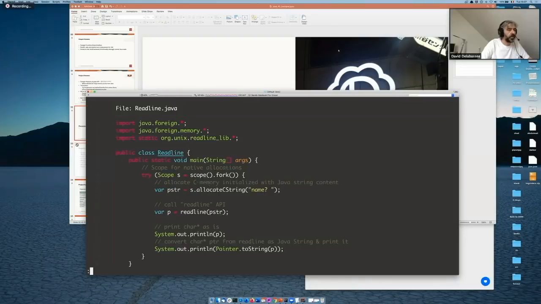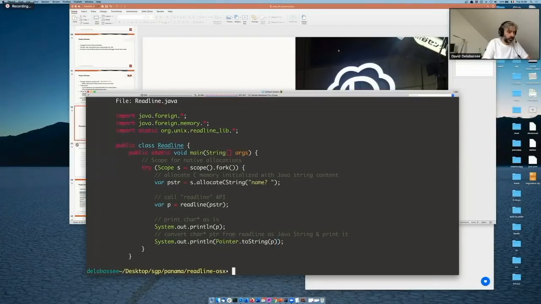So I create a scope. Then from that scope, I allocate a string, and I pass in the string name. So we're on the C side. Then I'm just invoking that function coming from the readline library using this pointer that is defined here. So I'm just passing this string to the native function. What we get in return is a P object, which is a pointer. Then I'm just displaying that object. This is a toString method invocation on the P, on the pointer object. Then I use this static method to get the content of that pointer.